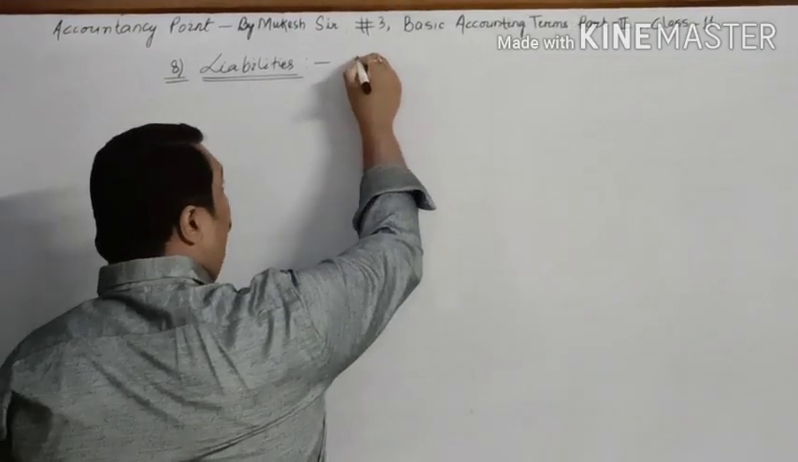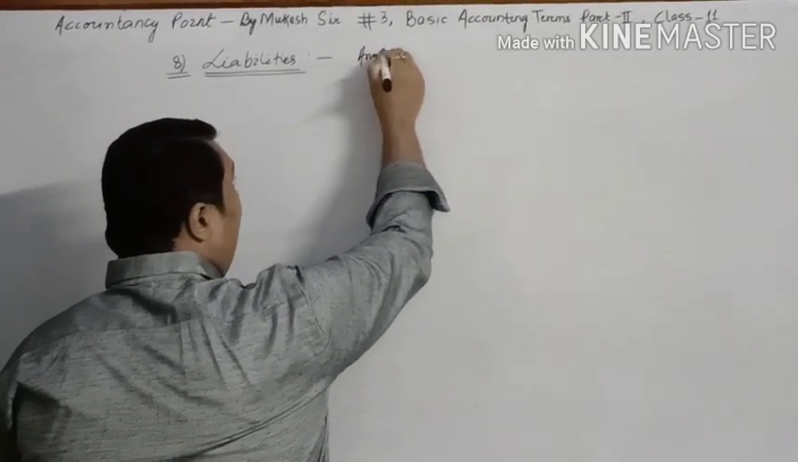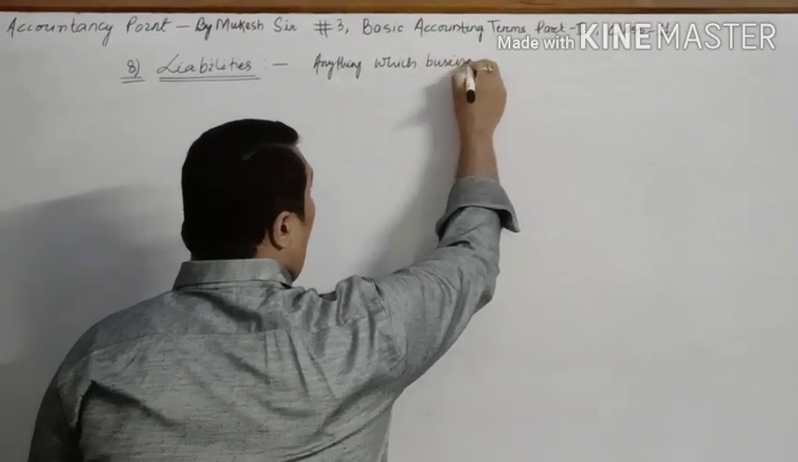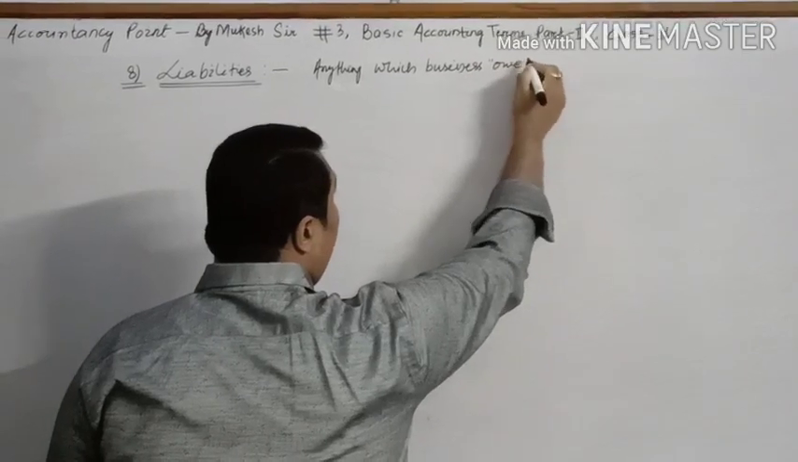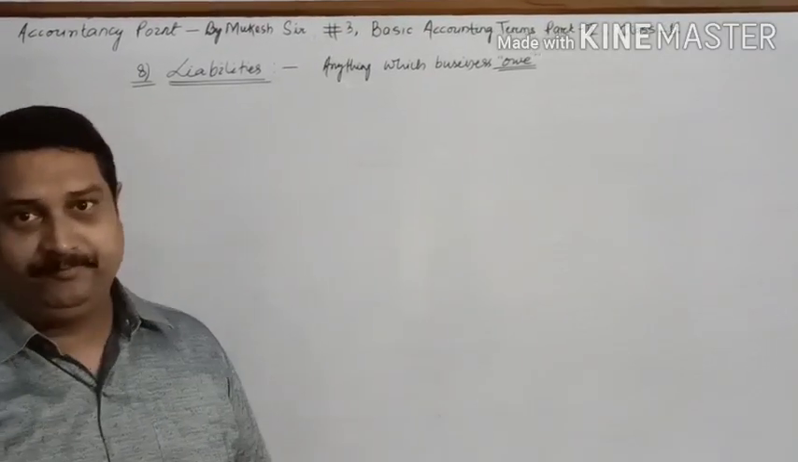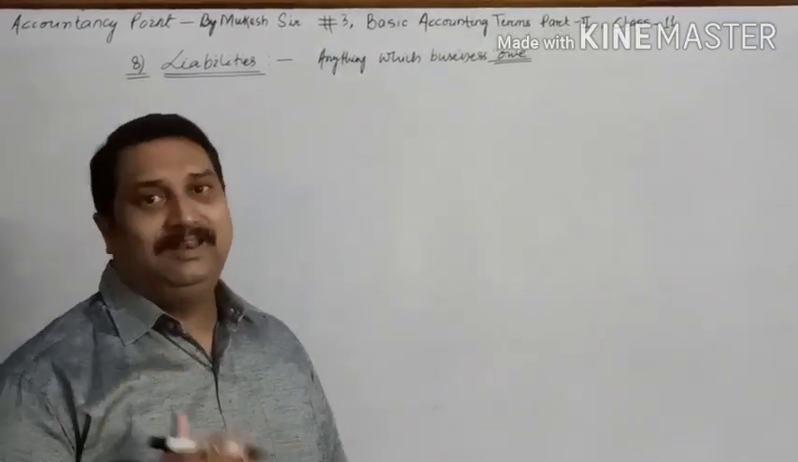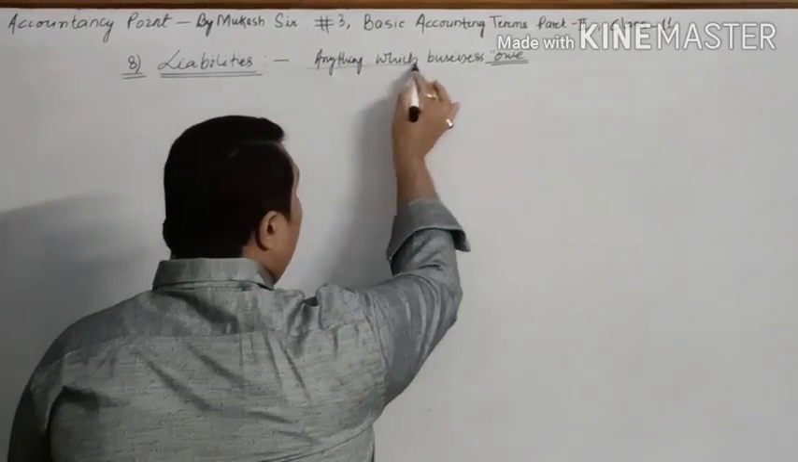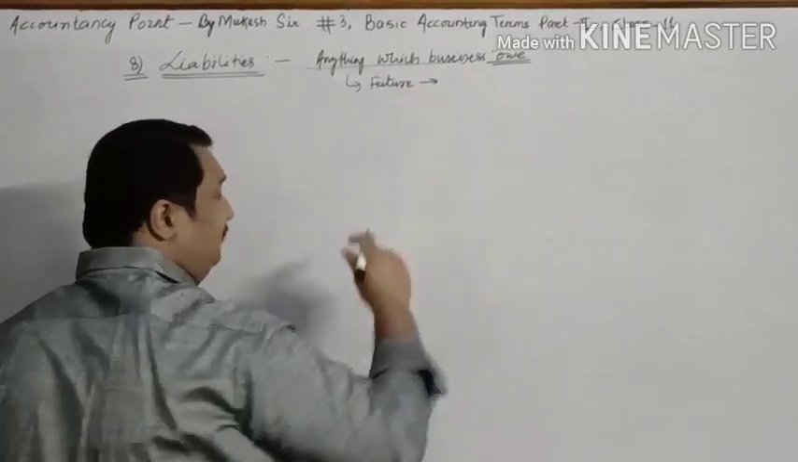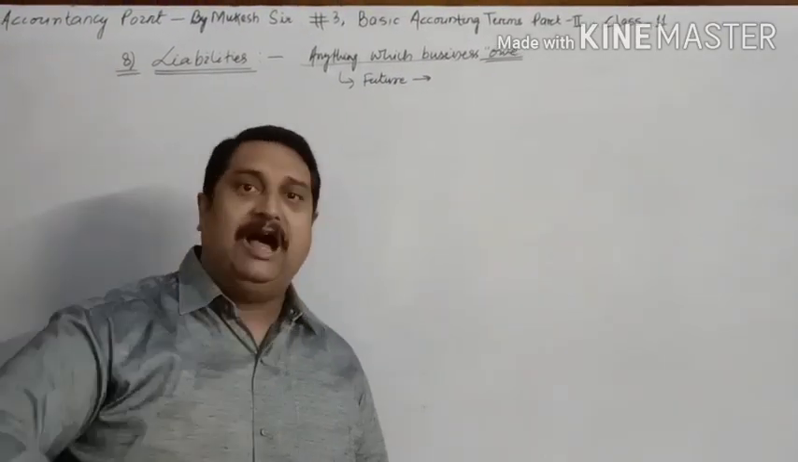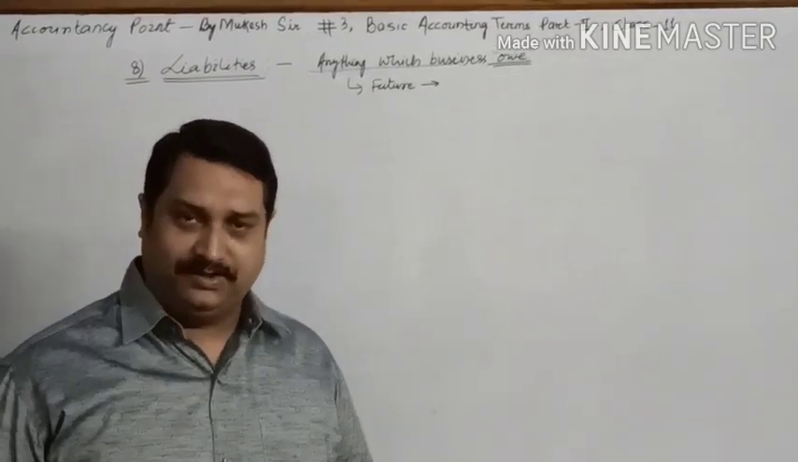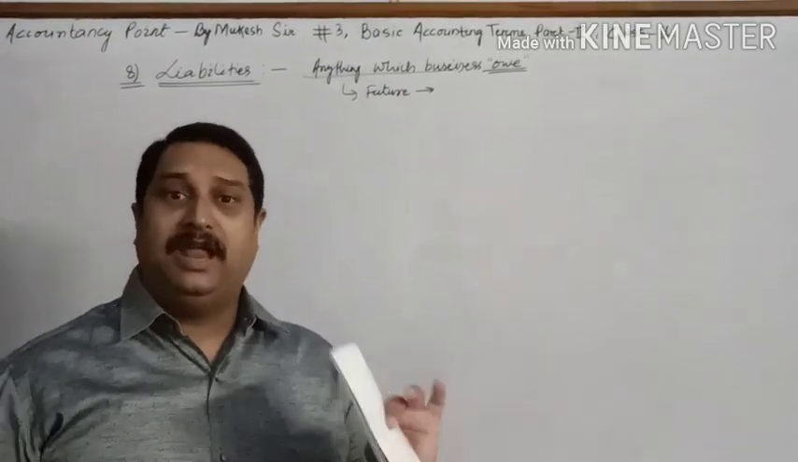So anything which the business owes, that means the business will have to pay to others in future, is known as liabilities. Remember, liability is something which you will pay in future. This can be the very next day, it can be after a month, after a year, after 5 years, after 10 years, but it will be payable in future.